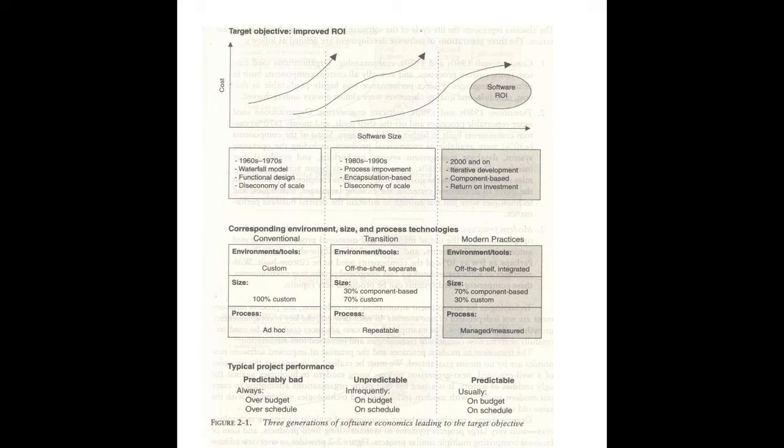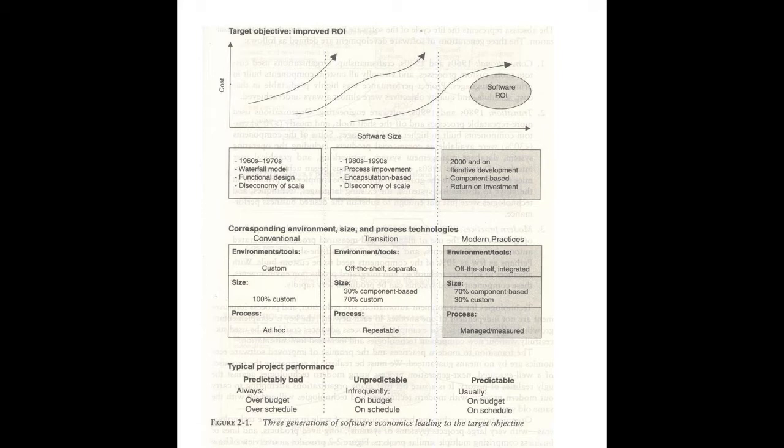In earlier days, the process model they used was the waterfall model, and in the second case, they used process improvement. In the third case, they use iterative development. Waterfall model, process improvement, and in the third case, iterative development. Like that, in each and every generation, the process models are completely changing, right?